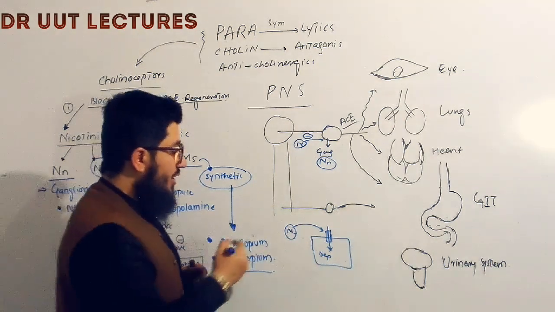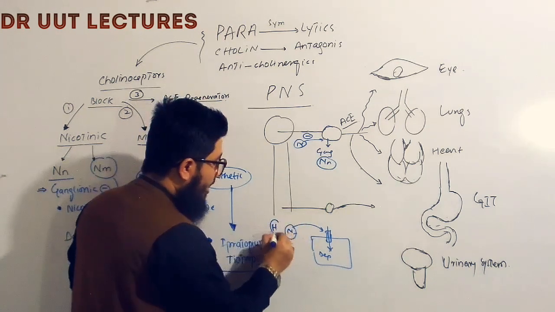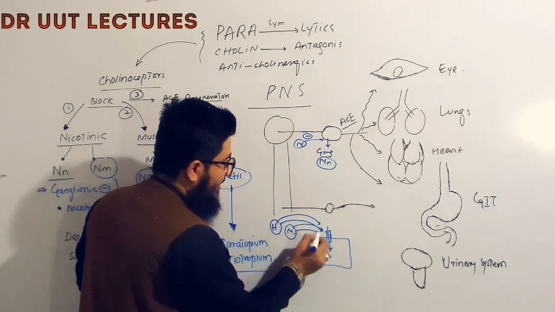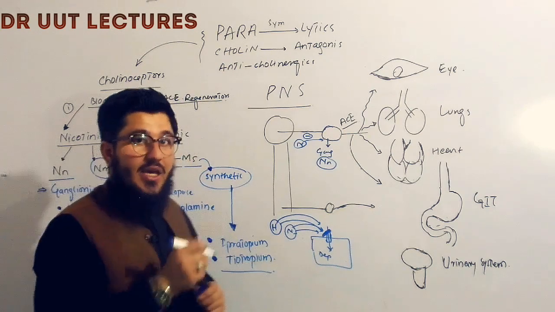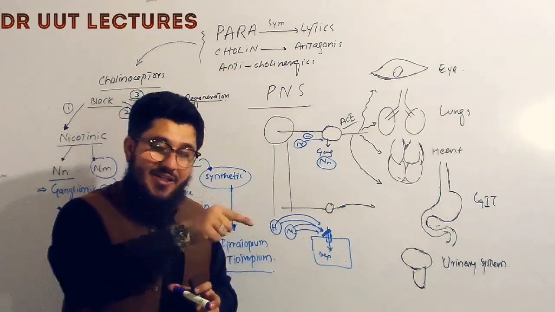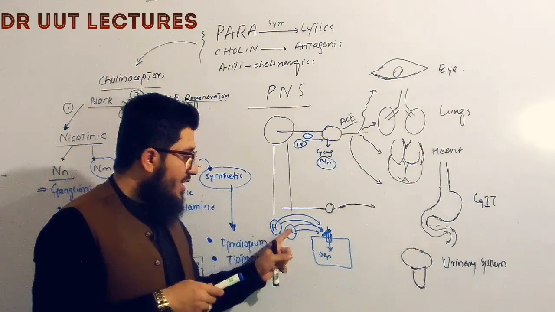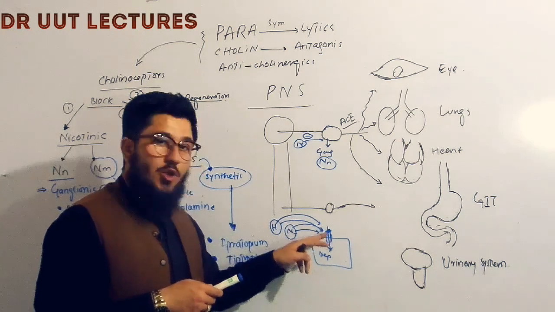And if we take the nicotine in high dose, now this was the condition of low dose. When we take in high dose, these nicotinic receptors will actually be blocked by this nicotine. These will be desensitized. When time and again a receptor is stimulated, then that receptor will become desensitized, will no more receive the signal from these specific chemicals. Now this nicotine will no more be able to stimulate this nicotinic receptor.